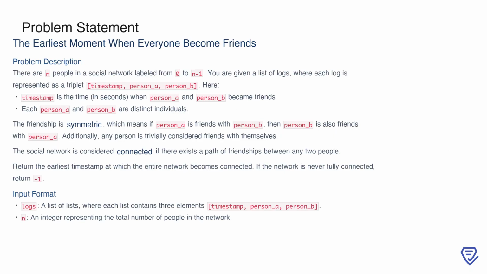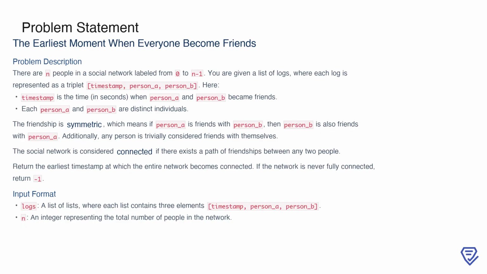In this problem, we have a social network consisting of n people, labeled from 0 to n-1. We are given a list of logs, where each log is a triplet containing a timestamp and the identifiers of two people who became friends at that time. The goal is to determine the earliest timestamp when the entire network becomes connected.